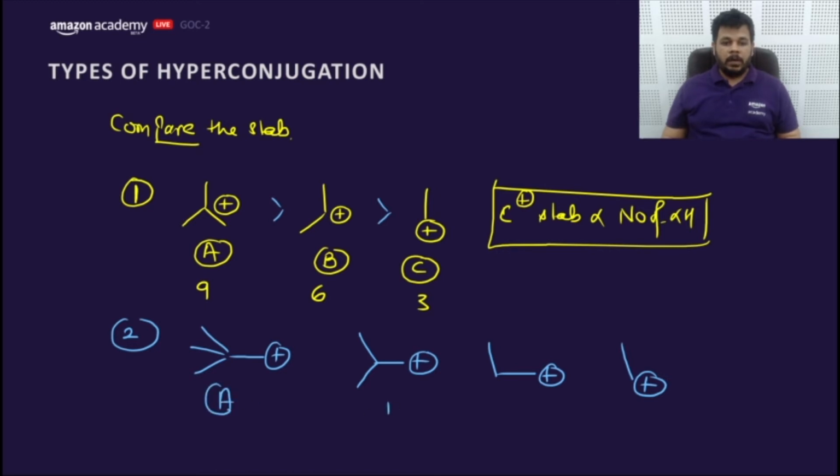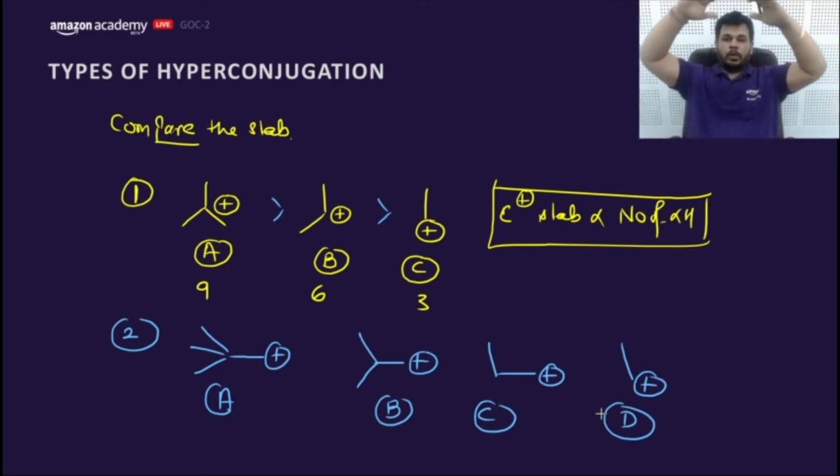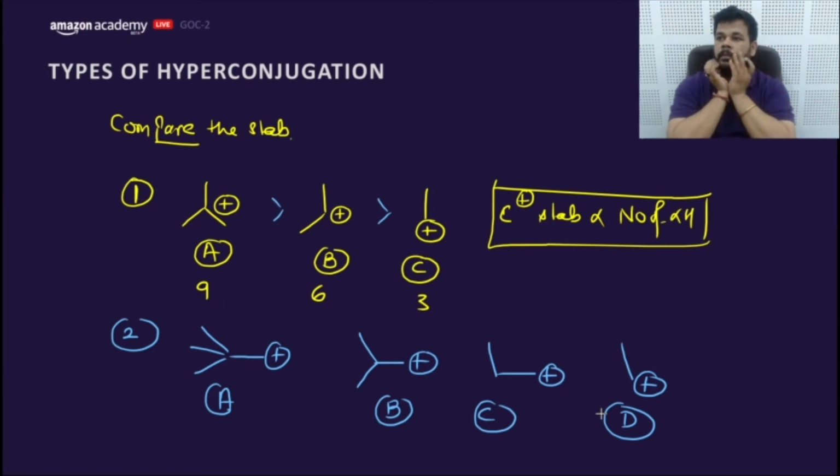What would be the correct order of stability of A, B, C, D? This is the most confusing question related to hyperconjugation and inductive effect. They're already in order. Okay, D, C, B, A. Are you sure? Okay, D, C, B, A. A, B, C, D. GS says A, B, C, D. Yes, that's why I call it a very confusing question.